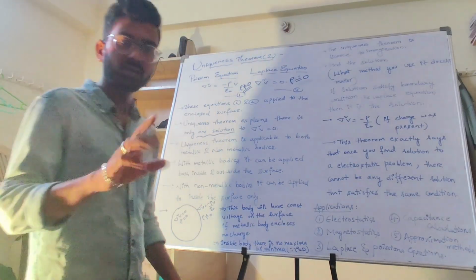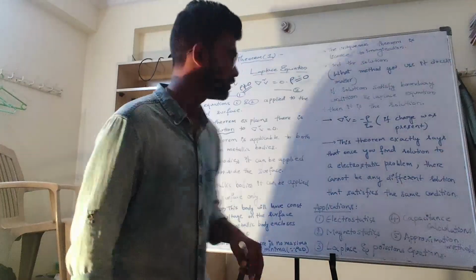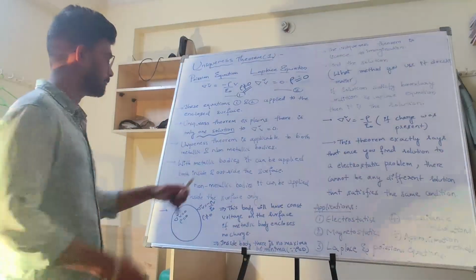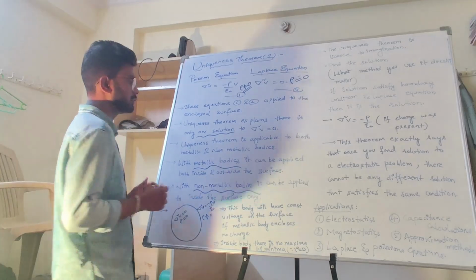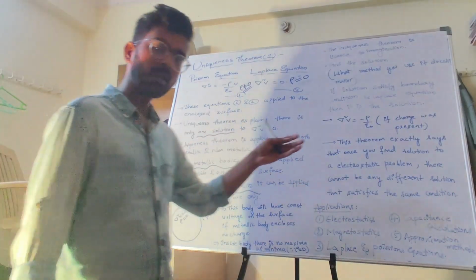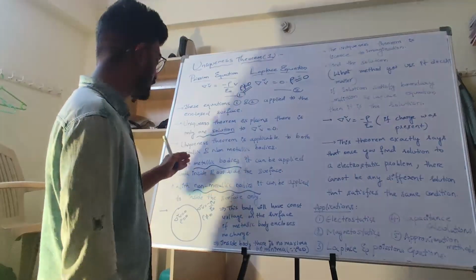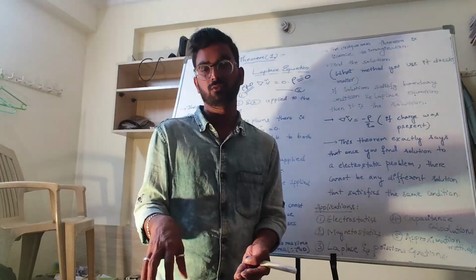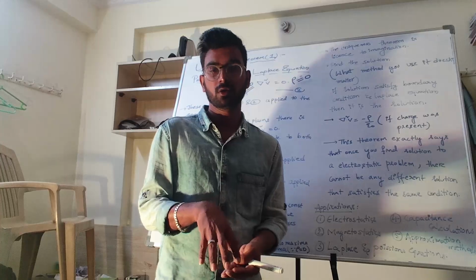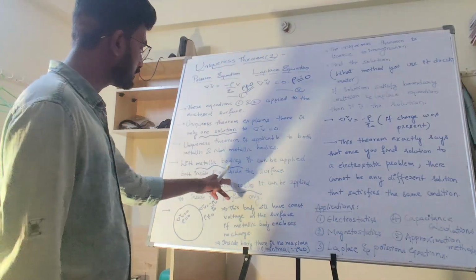But here one condition was there. You can use metallic surfaces and non-metallic surfaces also. This uniqueness theorem can be applied in metallic bodies and non-metallic bodies both. But when coming to metallic bodies, you can apply it both on the inner and outer surface, and on the surface also, because there is a charge present on it. It can be applied both inside and outside.